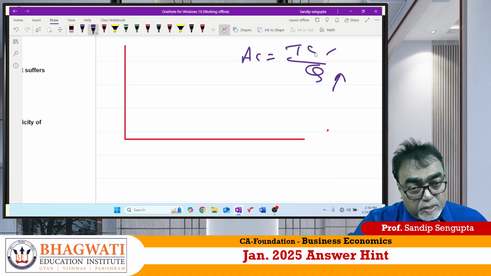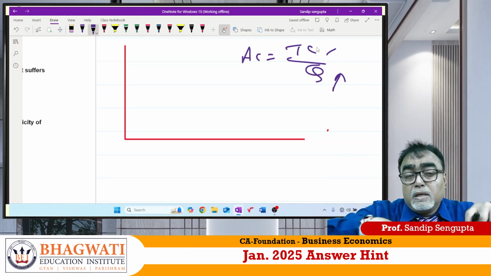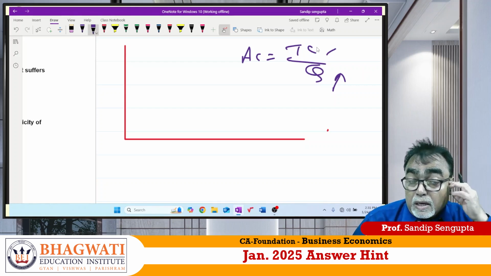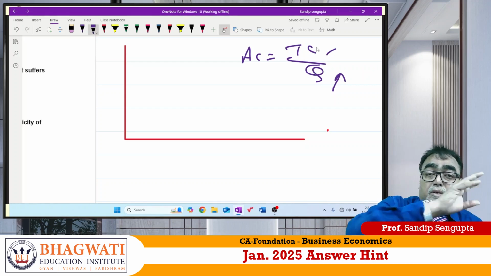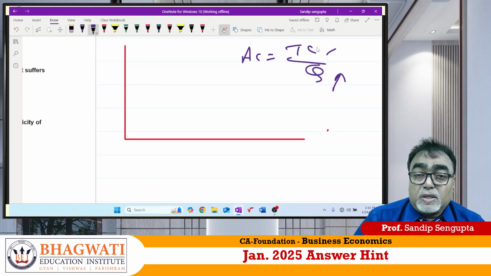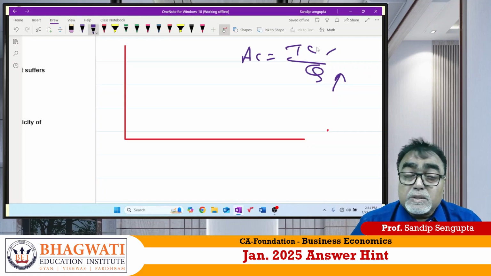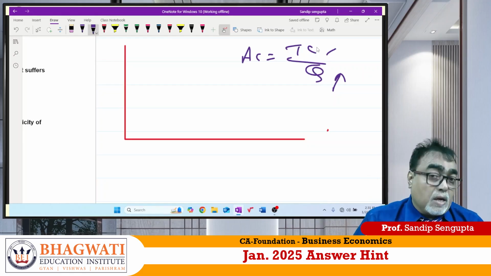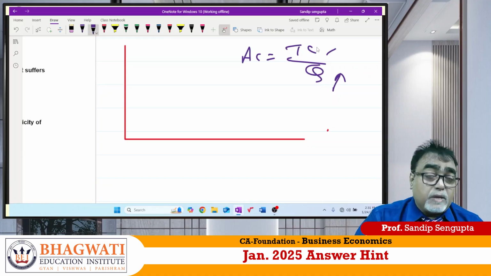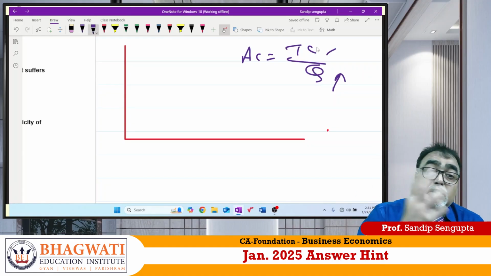There are two types of economies of scale. One is called internal economies, within the industry. Another is called external economies, outside the industry. And during the course of time, internal economies turn to internal diseconomies. Your manager initially is efficient, it is called managerial economies. During the course of time, it becomes mismanagement, so it is called diseconomies. Initially, technology is very much lucrative, it is accepted. Slowly, technology becomes obsolete, so diseconomies.